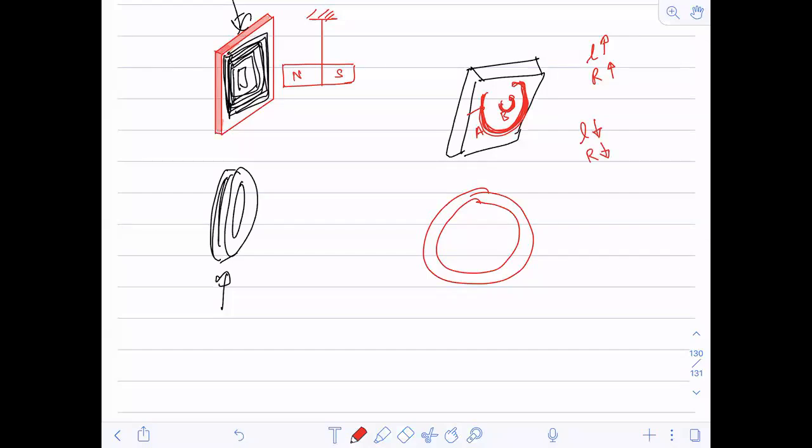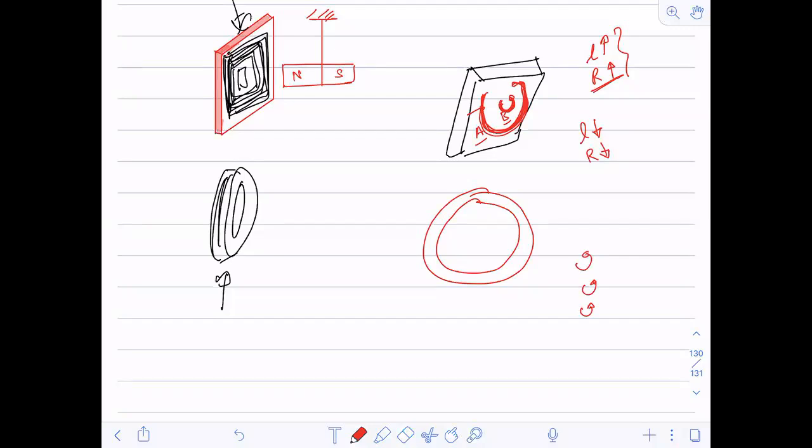Now, out of A and B, which one will this current follow? Path A or path B? Yes, it will follow path B, not A. Why? Because as length increases, resistance increases, and the current follows the least resistive path only. That's why it will be like small loops.